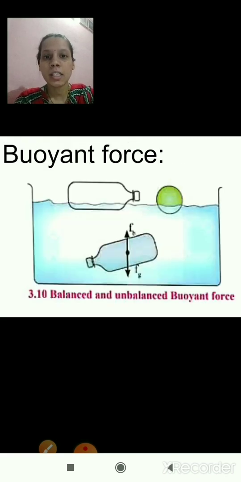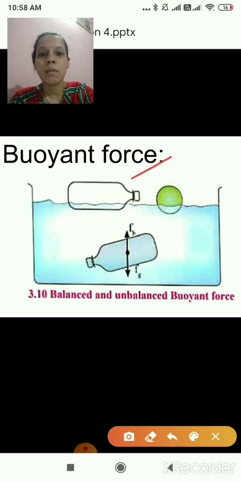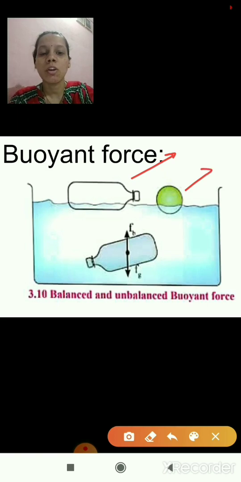Then we saw this experiment which shows buoyant force. This empty plastic bottle and this hollow plastic ball will float on the surface of the water, when the buoyant force is more than the weight of the object.